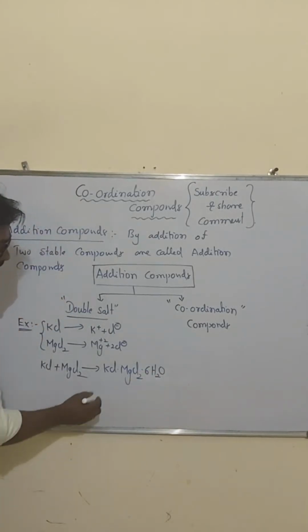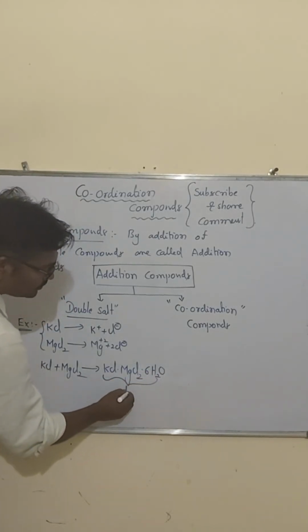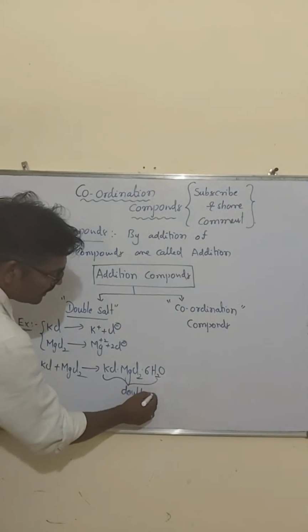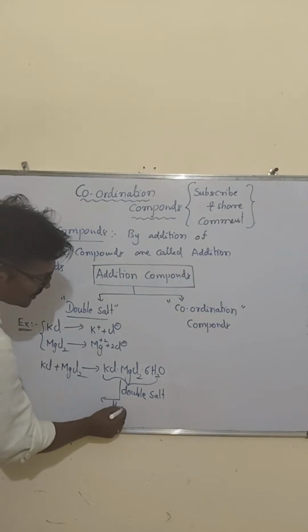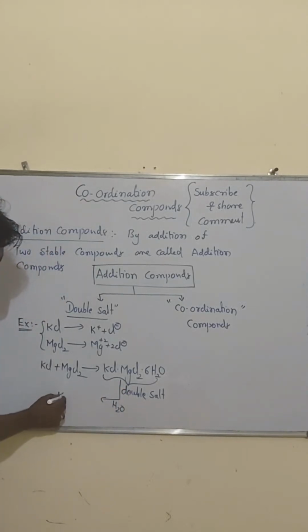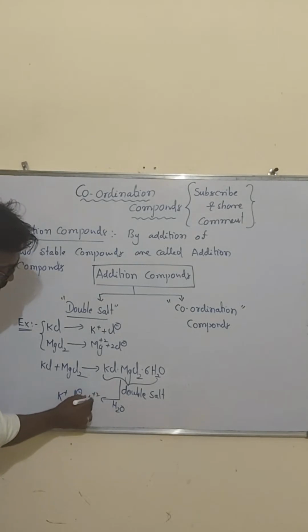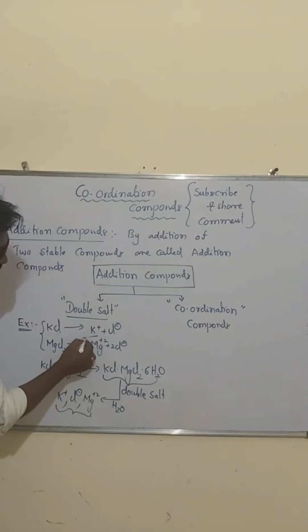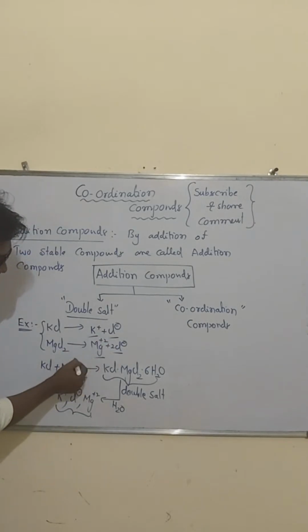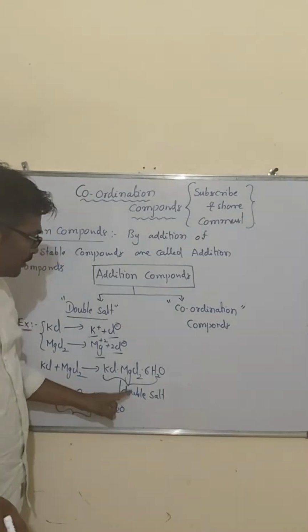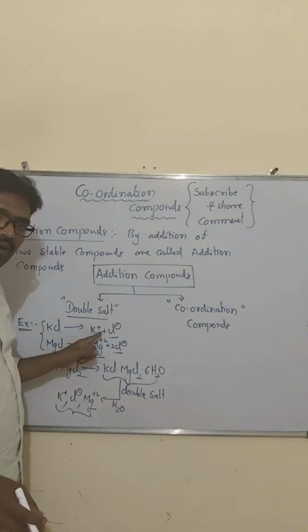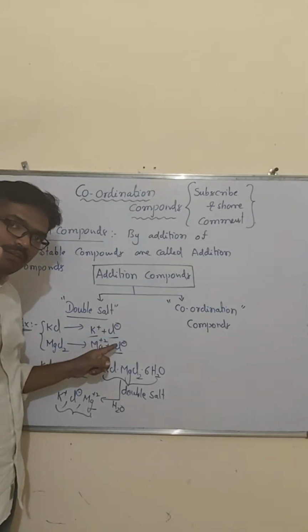Look, sir, we call this a double salt. When this double salt is dissolved in water, again we get K plus ions, Cl minus ions, and Mg plus 2 ions. The same ions, K plus, Cl minus and Mg plus 2, come.